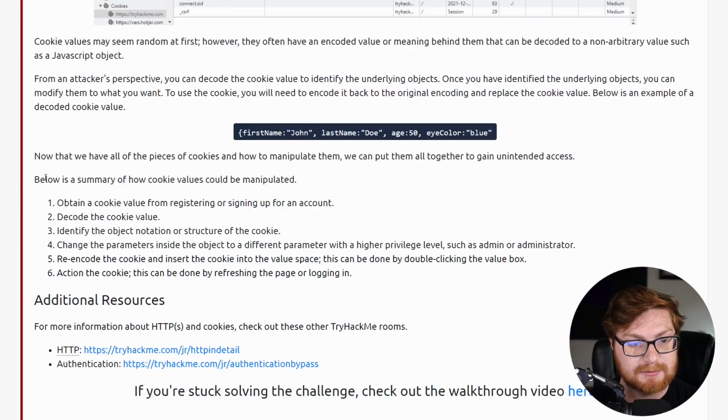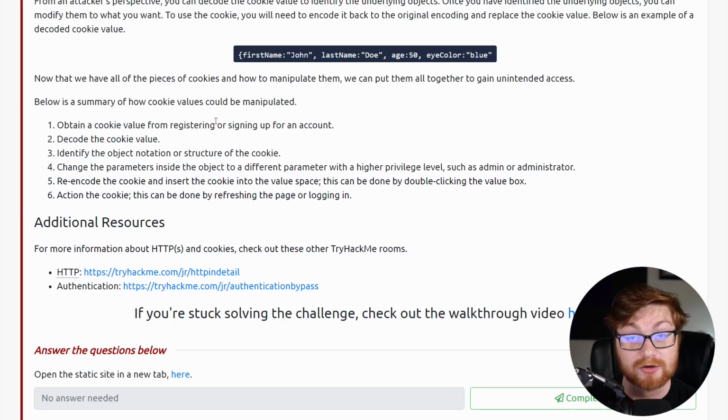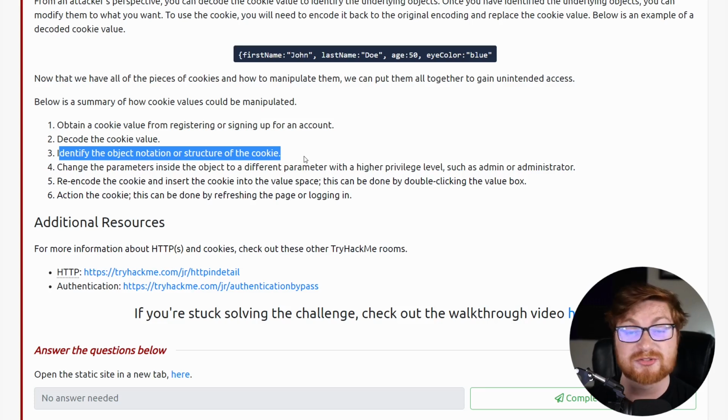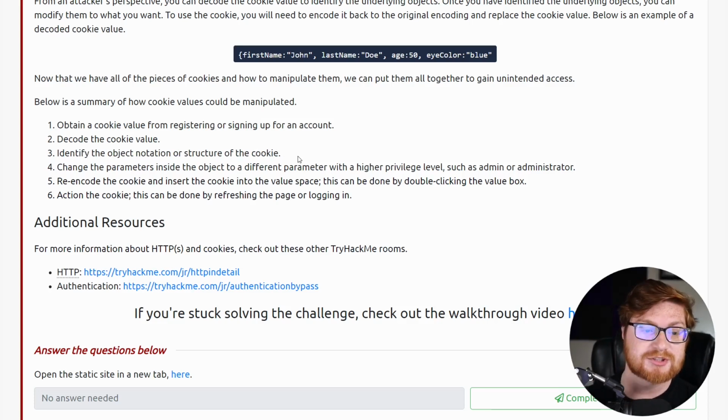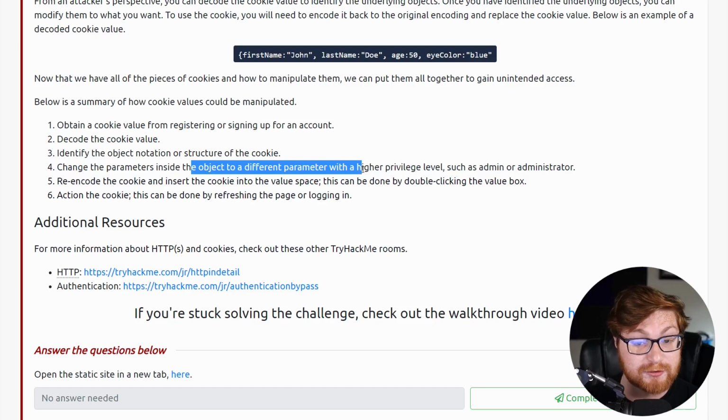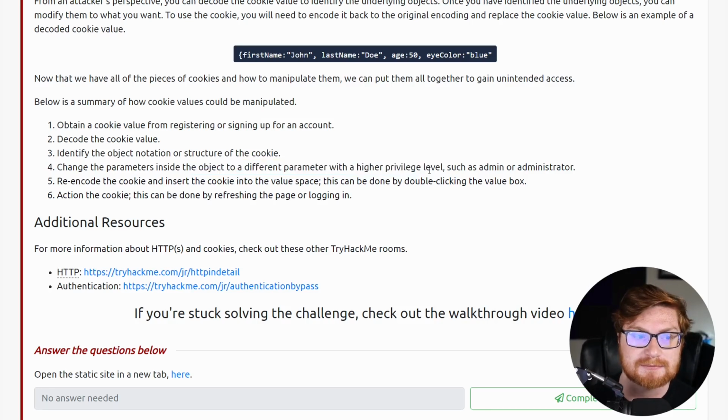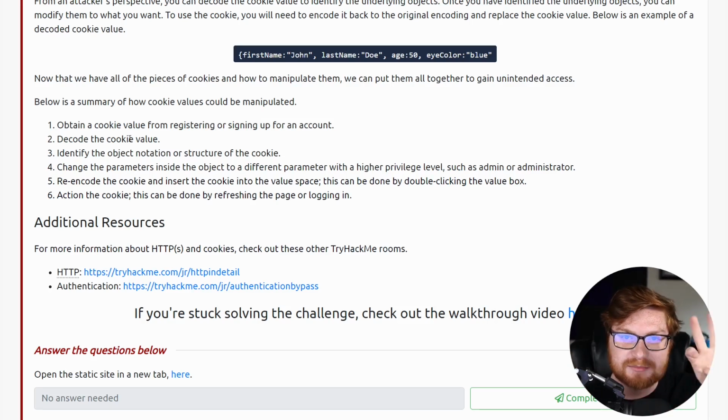Below is a summary of how cookie values can be manipulated. Obtain a cookie value, like a regular, normal one, when you're calling up the server on your phone, just registering and signing up for an account. Decode that cookie value, identify the object notation or the structure of the cookie, and then change the parameters inside the object to a different parameter with a higher privilege level, like admin or administrator, right? Kind of that idea I was just mentioning. Now, re-encode the cookie back to what the server is expecting, because it needs to be able to know that this cookie hasn't been changed or tampered with.